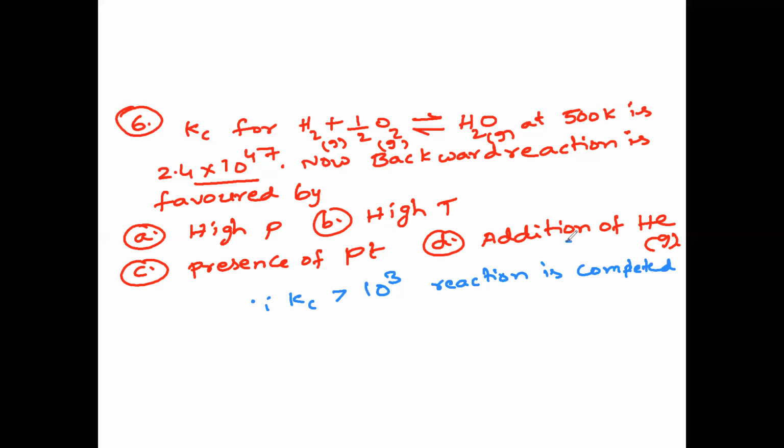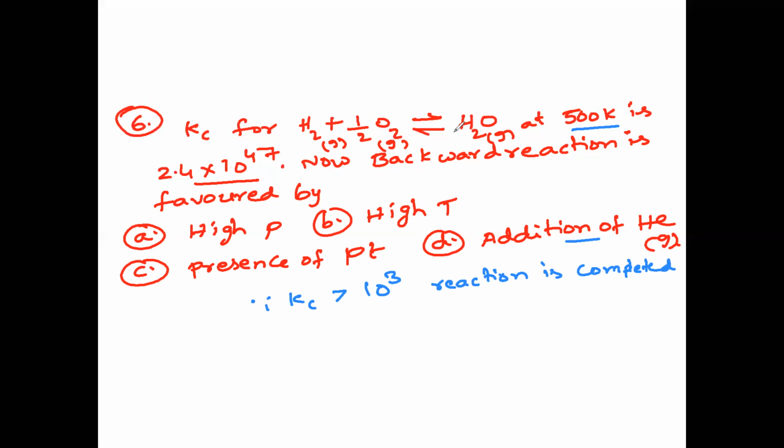Addition of helium gas: they have not mentioned whether the reaction is carried out at constant pressure or constant volume, only constant temperature is given, so we cannot say anything about addition of helium gas. So the answer could be either high pressure or high temperature.